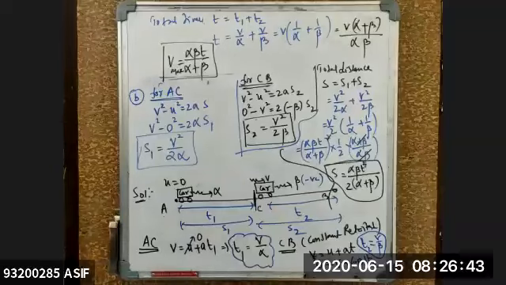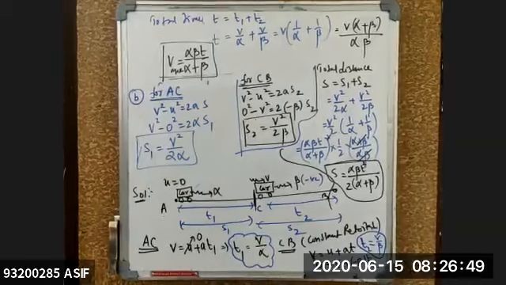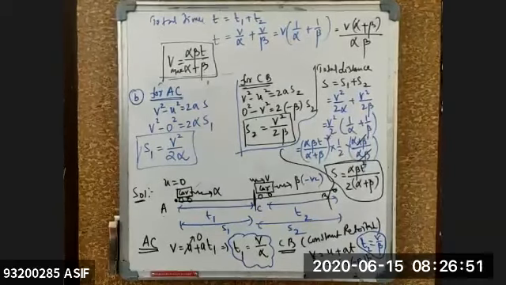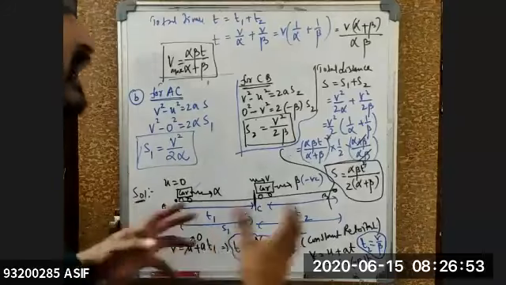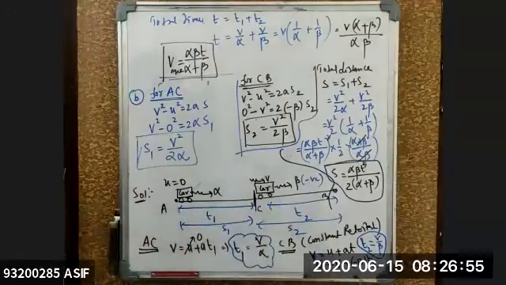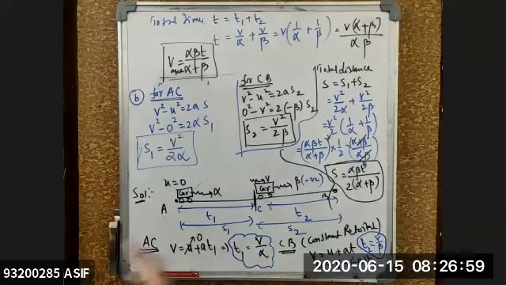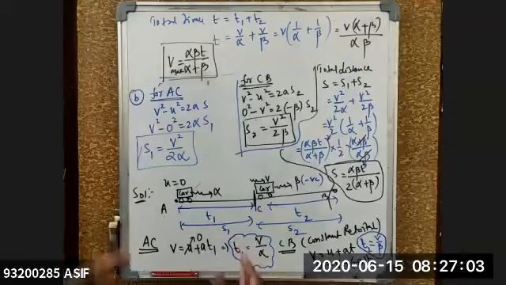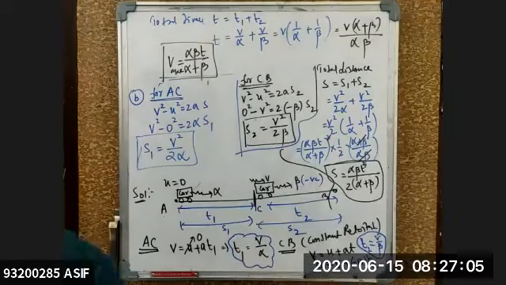Clear for everyone? Say it once again. So this question is very important, beta, because we are having constant acceleration and also constant retardation simultaneously. So we are dividing the question into two parts. First we are calculating the time, then we are calculating the distance by using the two kinematic equations. Then we are combining both of them so that I will get the result for the given question.